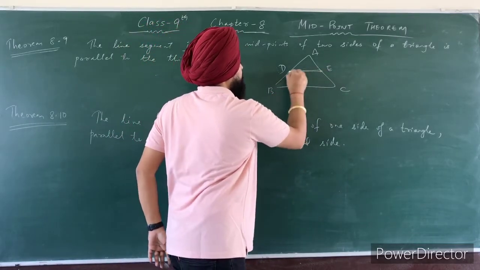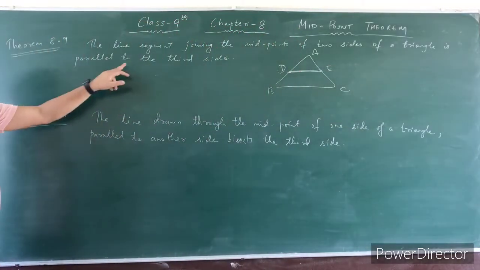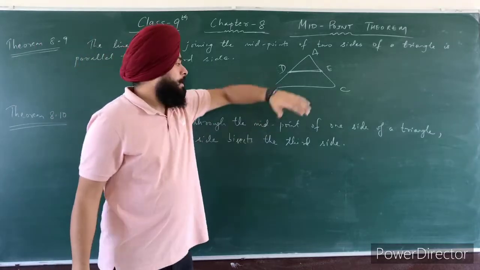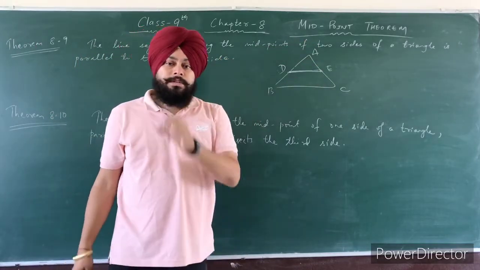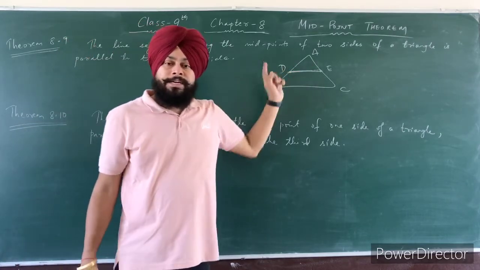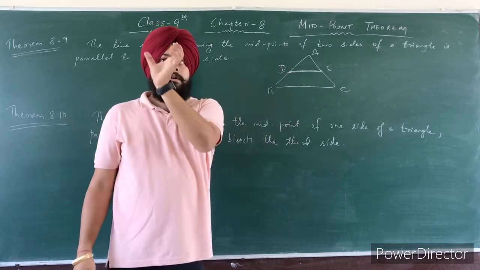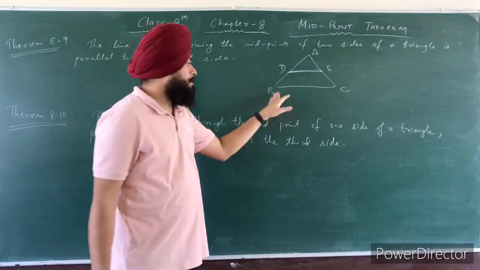So this line segment DE is parallel to BC. So the statement is if we join the midpoints of two sides of a triangle, then that line segment DE is parallel to the third side, which is BC.